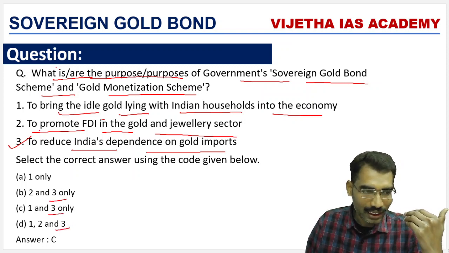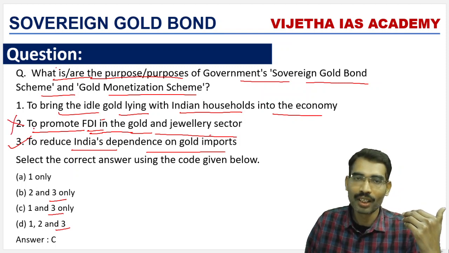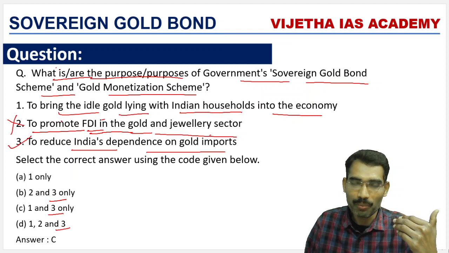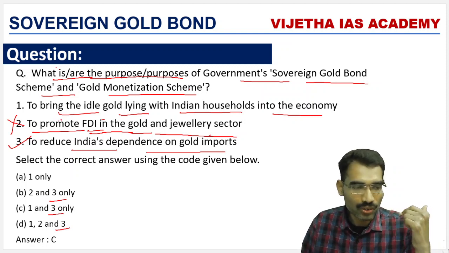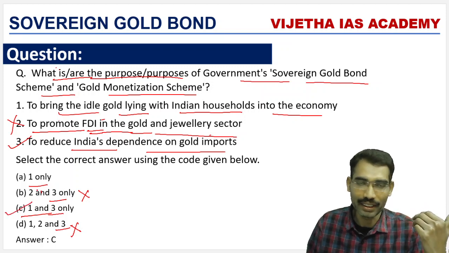Now we will go to the second one: to promote FDI in the gold and jewelry sector. No, it is not to promote that. It is to promote the bond, and it is to discourage the purchase of physical gold. So the second option is not right. Now 1 and 3, and for 1, only 3 is right. So 1 and 3 is the right answer.